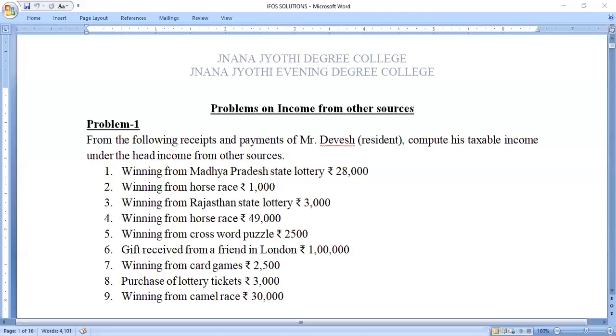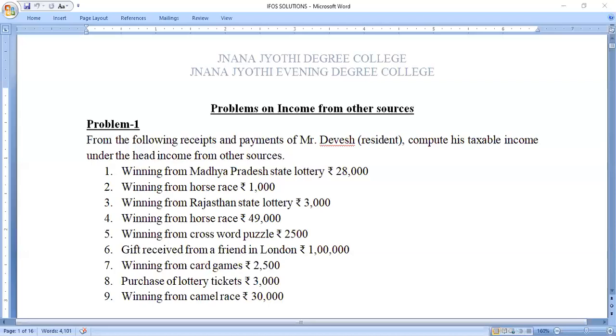And if any winning from the horse races, the maximum limit or the exceed limit is 5,000 up to 31st May 2016. I'm mentioning the date up to 31st May 2016. If you are winning any income from the horse races, the maximum limit is rupees 5,000.